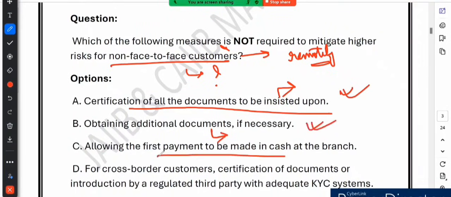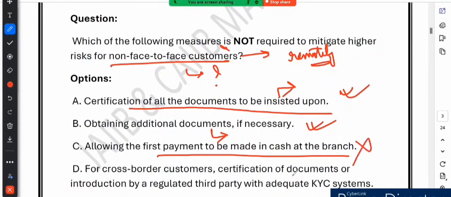Then allowing the first payment to be made in cash at the branch. Yes, no, this is a big no, because allowing cash payment from a non-face-to-face customer could lead to money laundering or fraud. Instead, the first payment must come from another bank account that already follows the KYC norm. This ensures a safe and traceable process. So this is a big no.